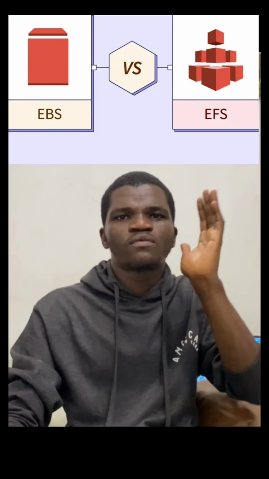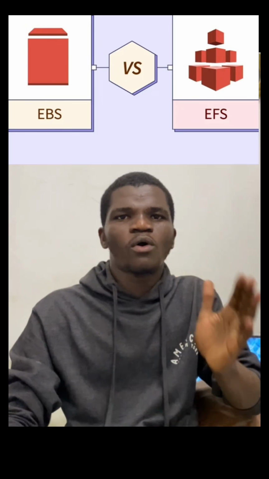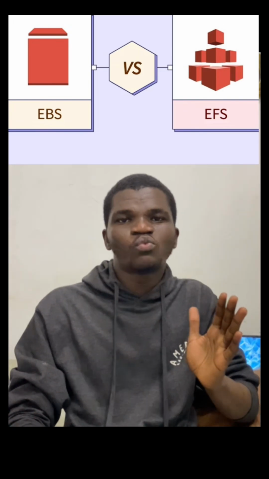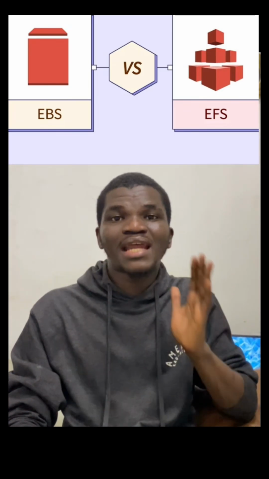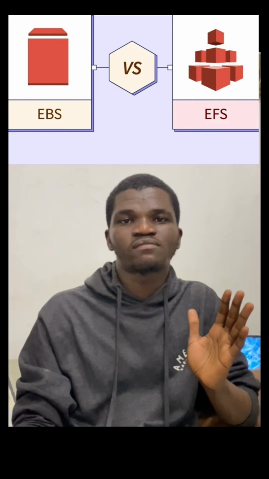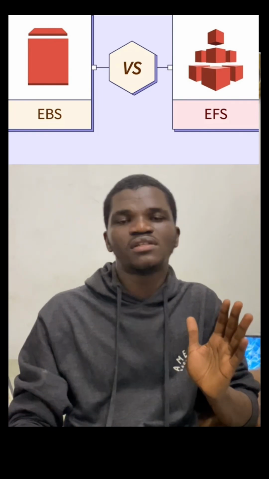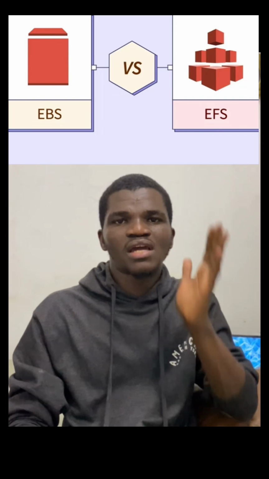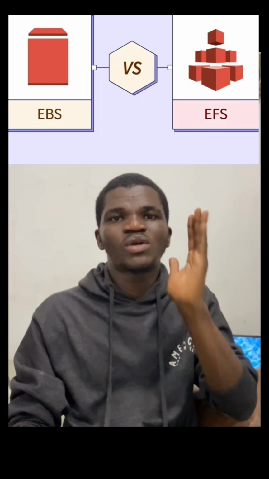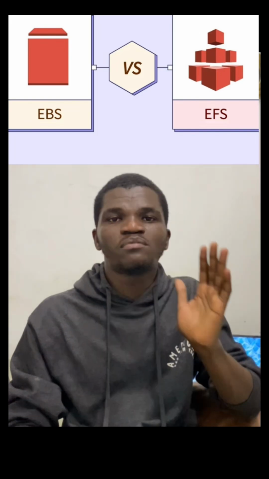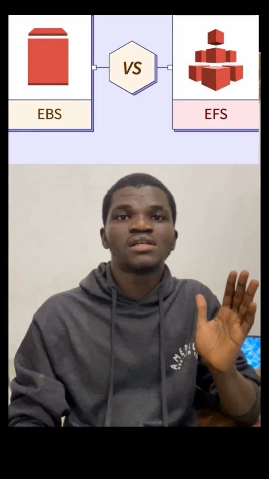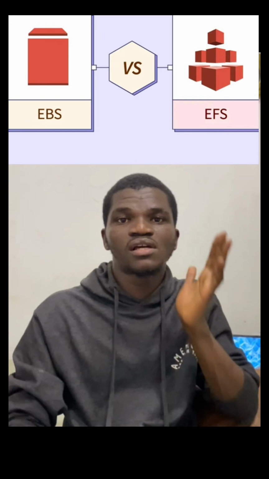Now, for EFS, we can attach one EFS to thousands of EC2 web servers. So we can have up to 10 EC2 web servers, 20, 30, 100, 50, and we can attach them to EFS, and it will continue working. And those EC2 will be able to fetch data from it concurrently and simultaneously. So that is number one.